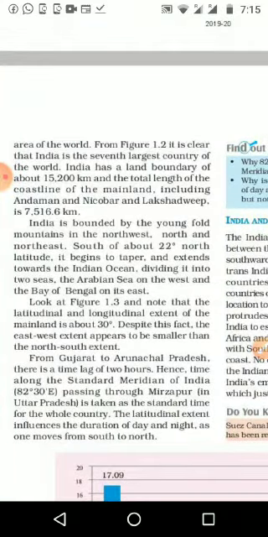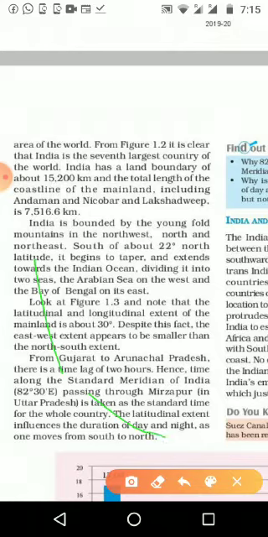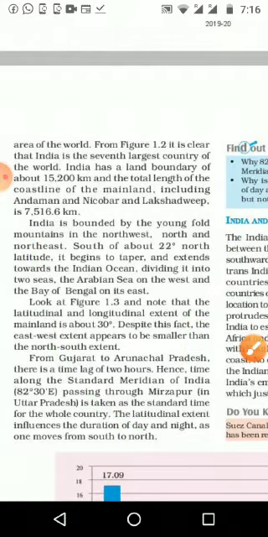Then to the south, about 22 degree north latitude, India begins to taper and extends towards the Indian Ocean. On the downside of India, we can see 3 water bodies: the left side one, the downside one, and the right side one. Starting from the left side, it is the Arabian Sea, here downside it is the Indian Ocean, and here we can see the Bay of Bengal.